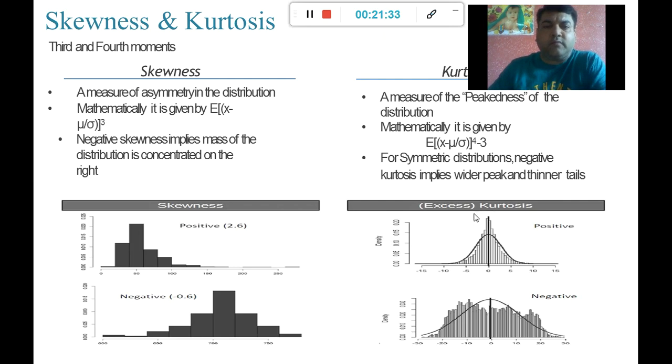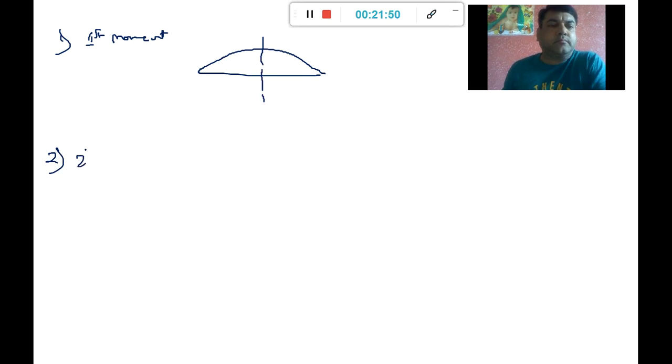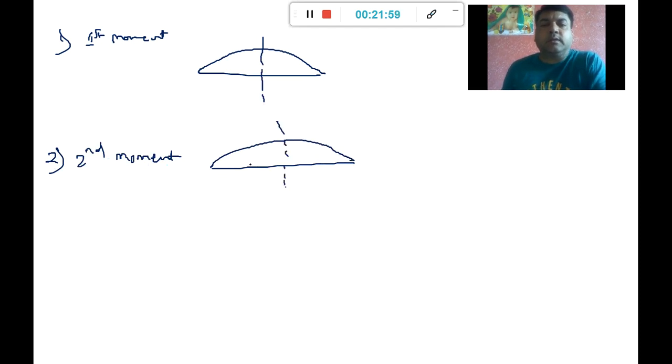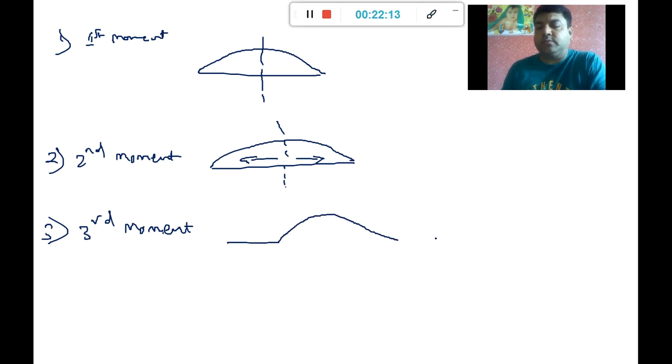So in short, what we have understood is, for the first moment we have discussed the central point. For the second moment we have seen the dispersion, that is the variation of the data from the centrality. For the third moment we have discussed the asymmetry in the distribution.